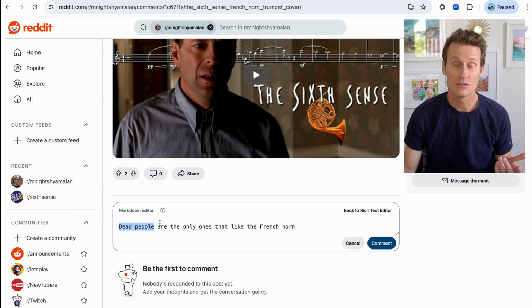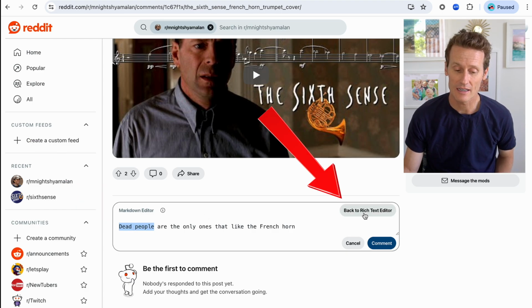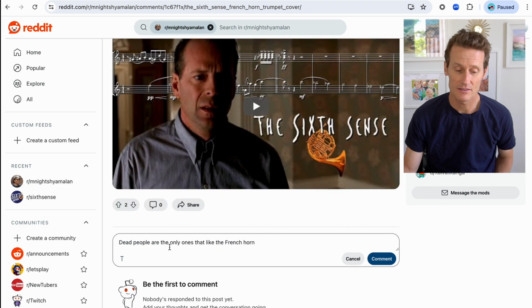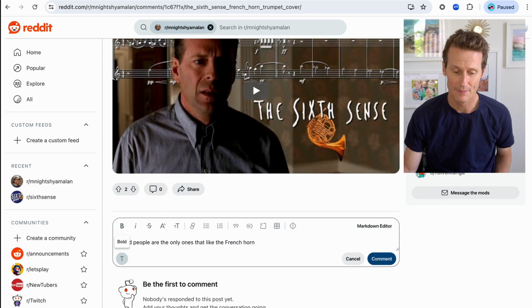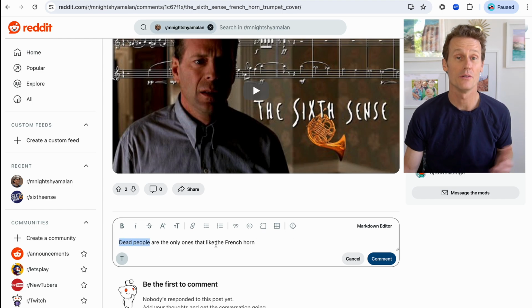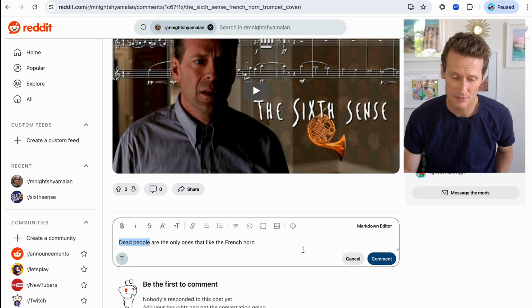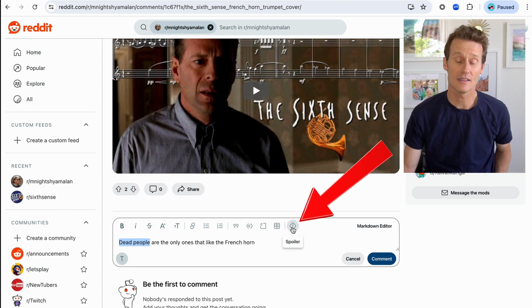So a couple options you can do. There's Rich Text Editor on there. So if you're in Rich Text Editor, click the big T down there below. And then you would highlight the part that's a spoiler, so dead people as an example. And then you click the spoiler alert tag, which is right there. It has the exclamation mark, spoiler.